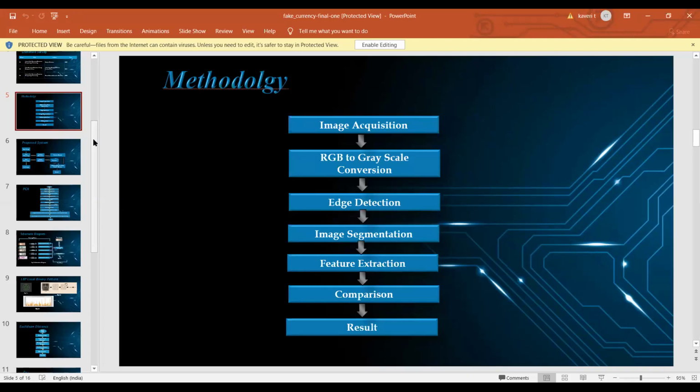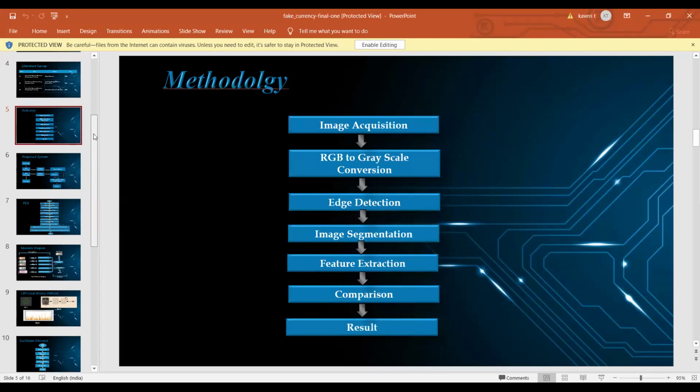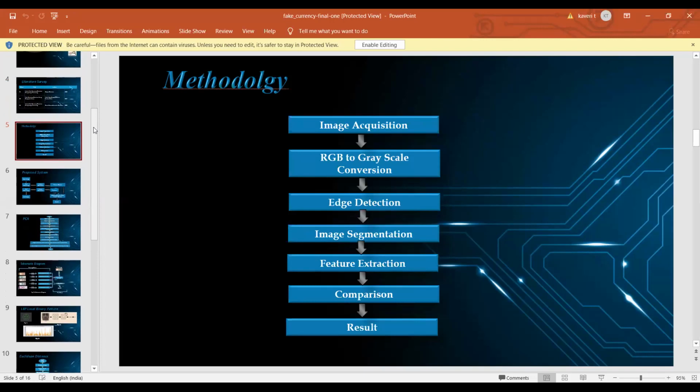Punya, the methodology, whatever you have put. Yes, ma'am. Okay, so this seems like a general methodology, isn't it? Yes, ma'am. That will be applied to every image. Okay, so you are concentrating on Indian fake currency detection. Yes, ma'am.